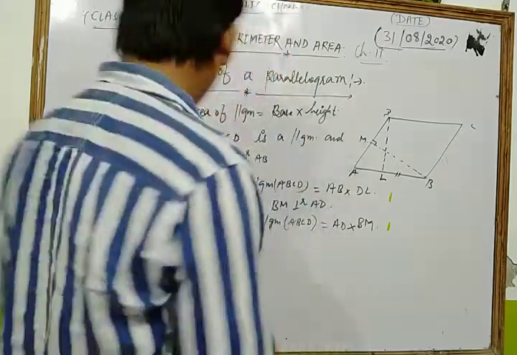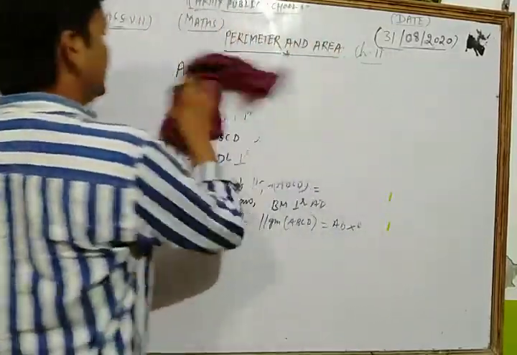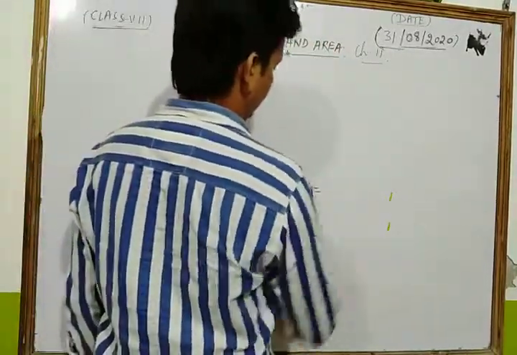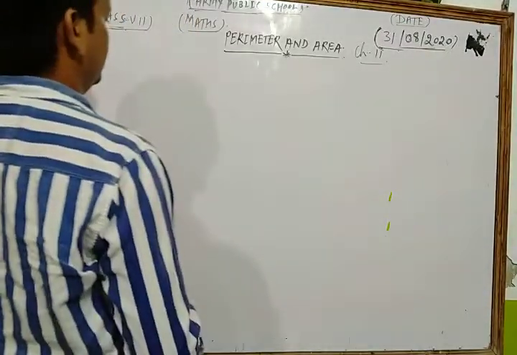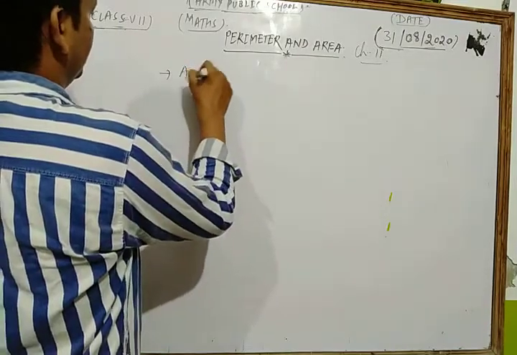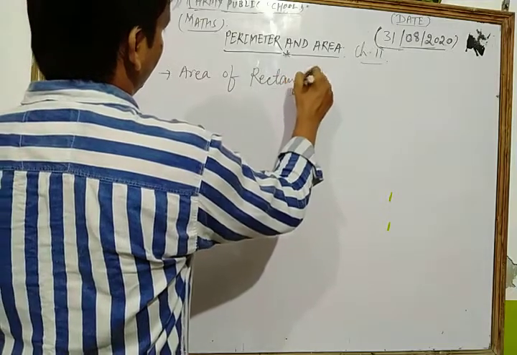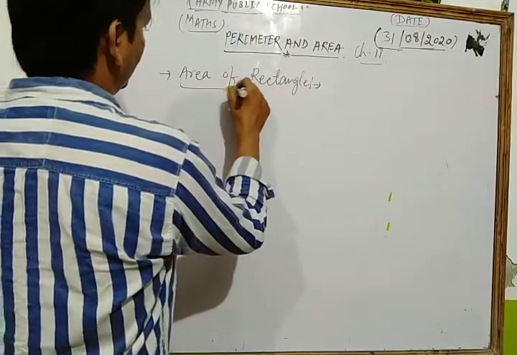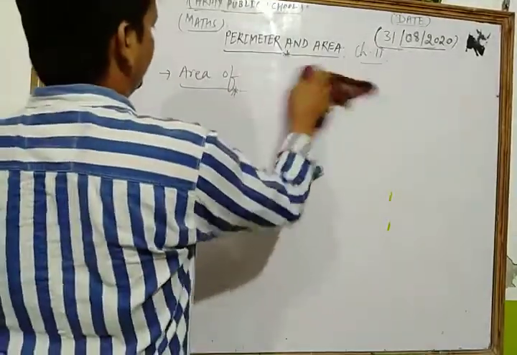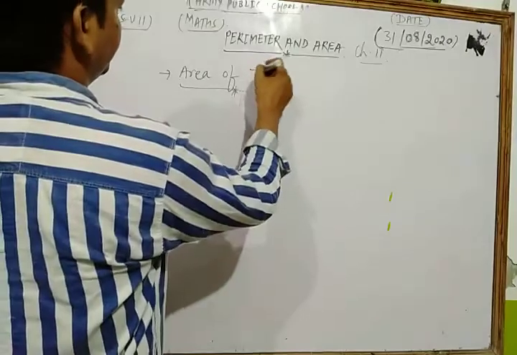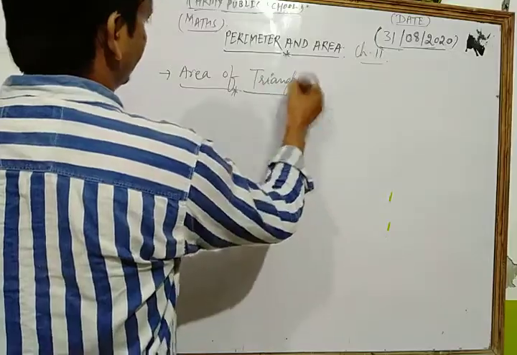Now we also discuss the area of a triangle. The next topic in your chapter is the area of a triangle.